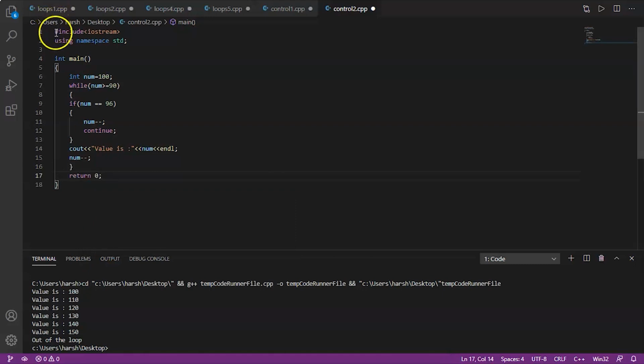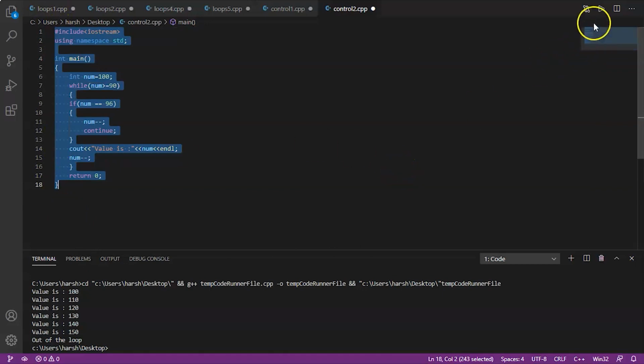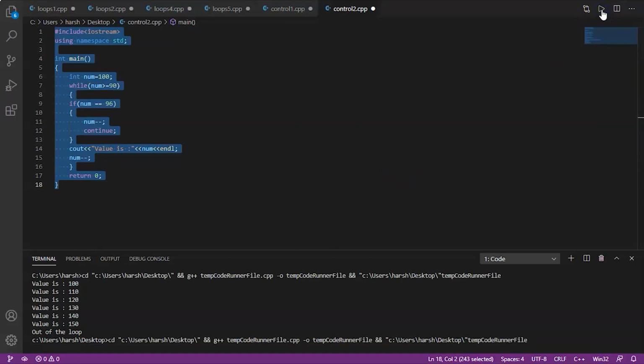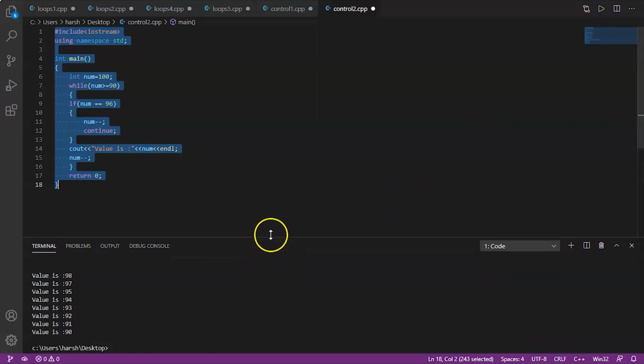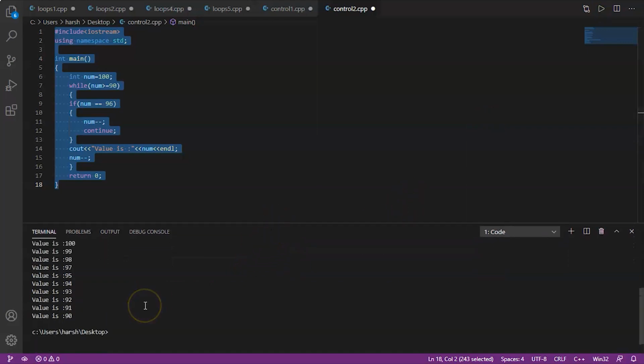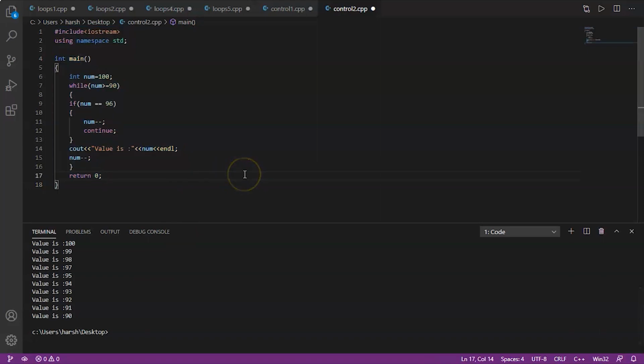Now we'll try to run it. Here it is. As we can see, 100, 99, 98, 97, but 96 is missing. So this is all we have to do in this program. And this is the basic example of continue statement.